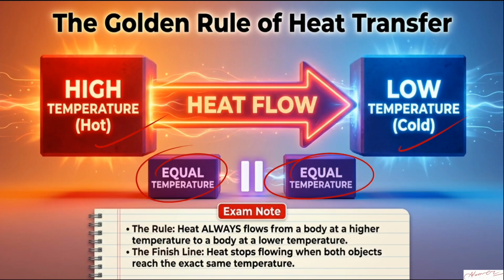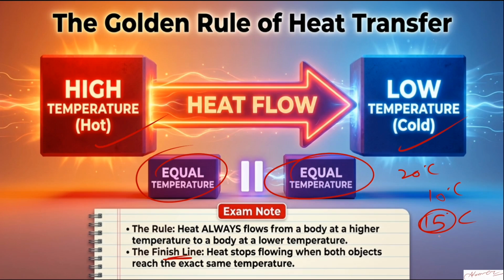This is the finish line, when both the bodies get the equal temperature. Let's say one body is at 20 degrees Celsius, one body is at 10 degrees Celsius. When they come in contact, the heat flow will stop and both bodies will acquire 15 degrees Celsius. So that's the rule behind the flow of heat in the bodies.